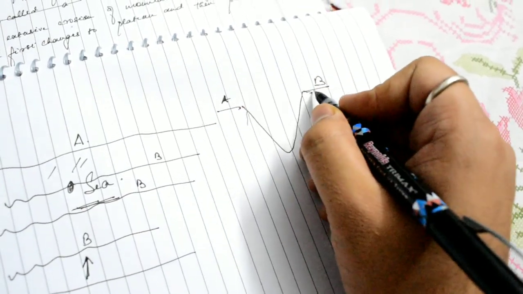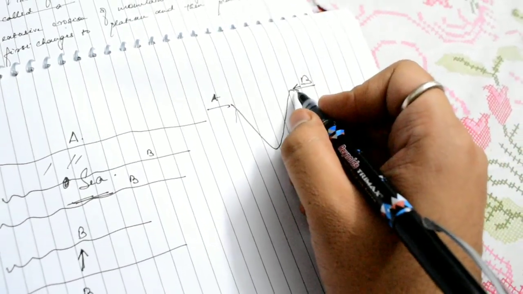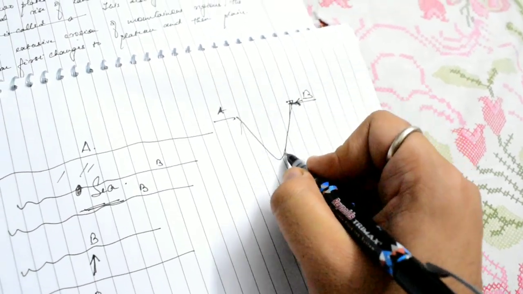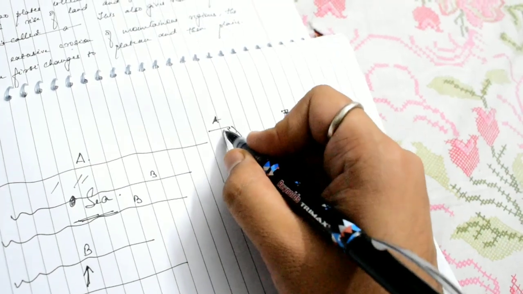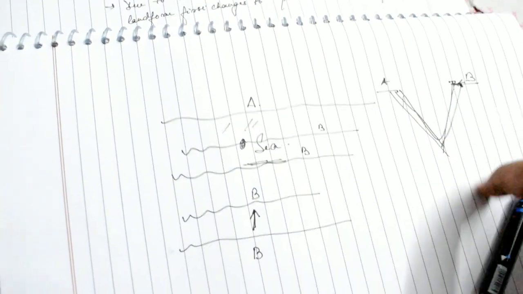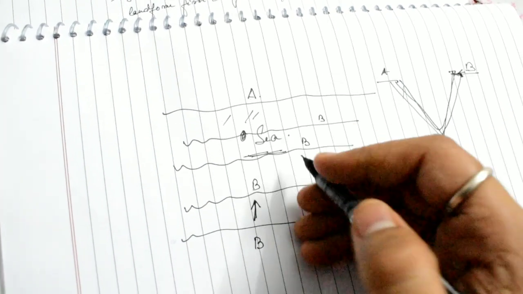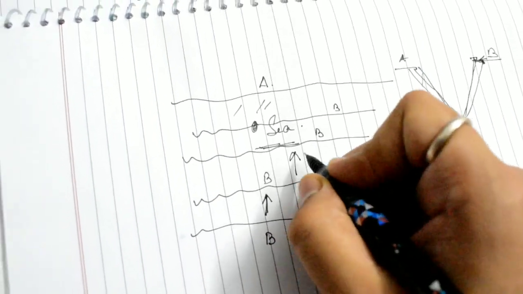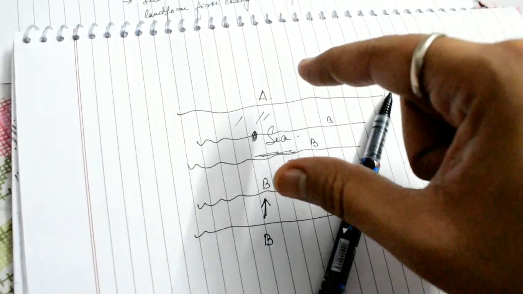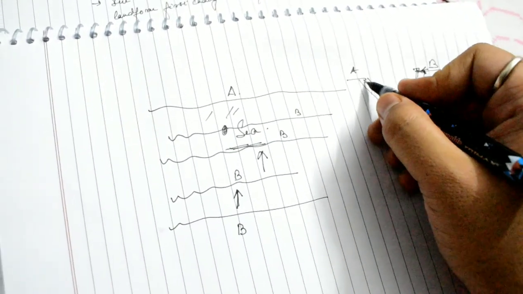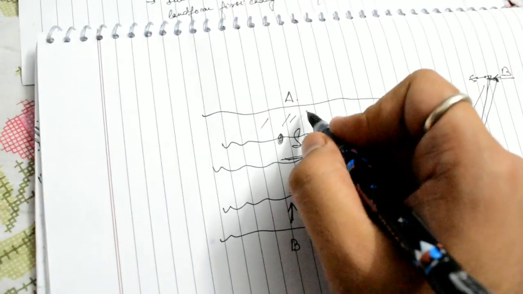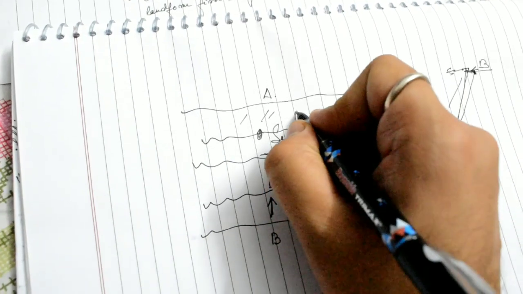As B was approaching, it kept on pushing into this sea floor, and the sea floor kept on deepening. As tectonic plate B keeps on moving towards A, this sea floor will keep on deepening, and the sea will start getting narrower. When this keeps on deepening, what you get over here is a geosyncline.